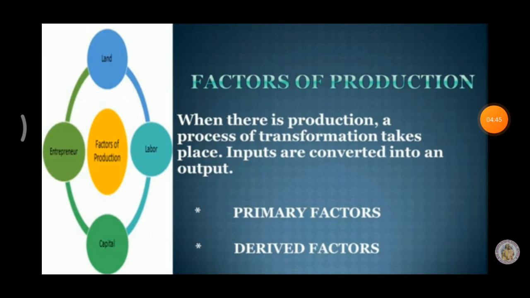Factors of production. Where there is production, a process of transformation takes place. Inputs are converted into an output. So, I already told you what production is. We convert inputs into output. This is called production. Human activity can be broken down into two components, production and consumption.